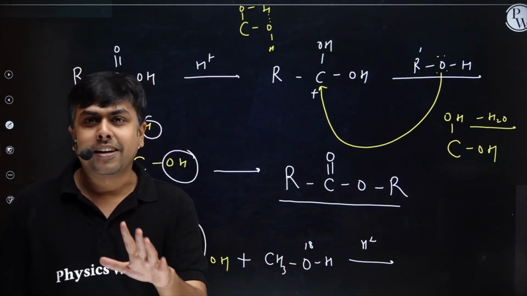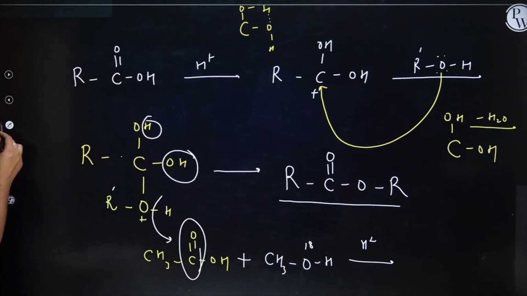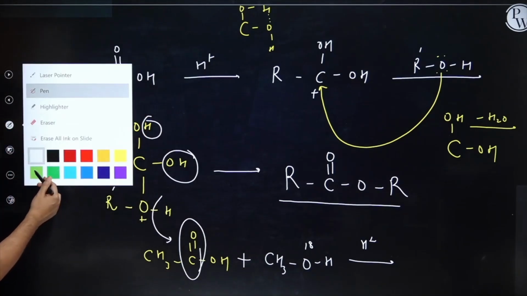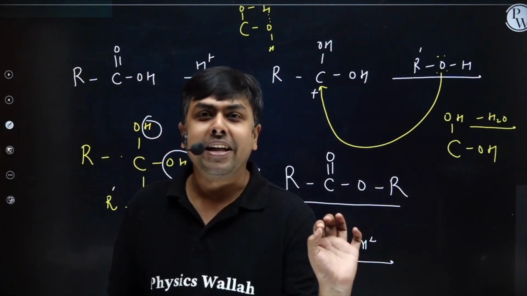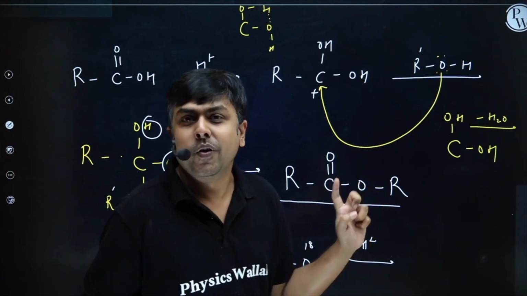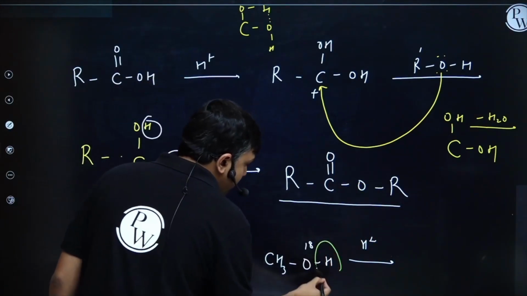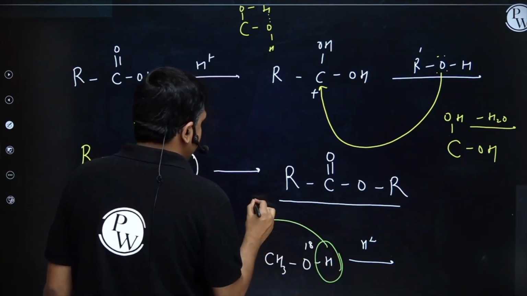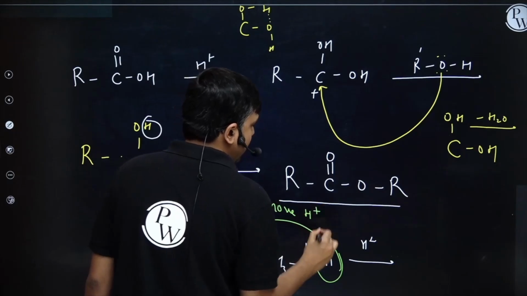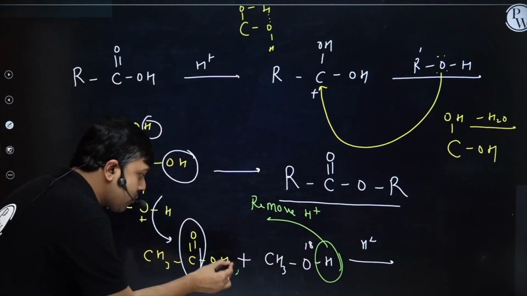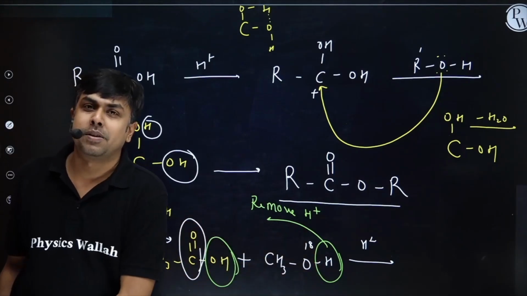I am giving you 30 seconds. Please form the product. I hope you have written the product. Student, whenever you are having an acid and one alcohol, you have to do only one thing. Remove H from alcohol. Remove OH from acid and simply join these two species.